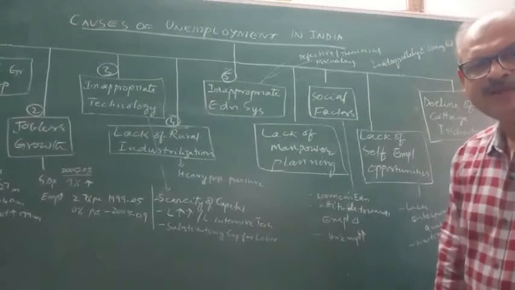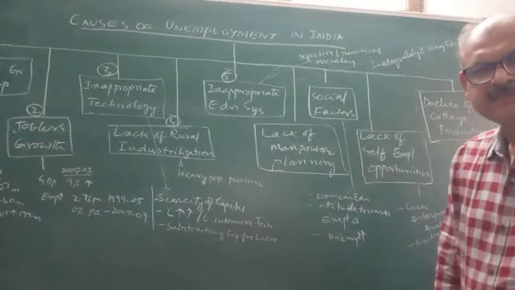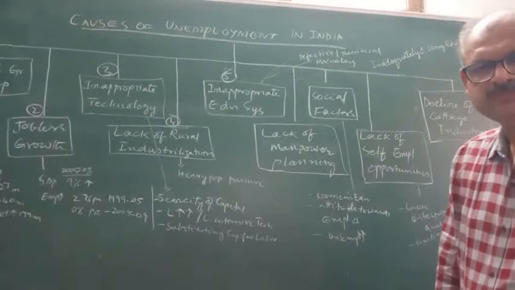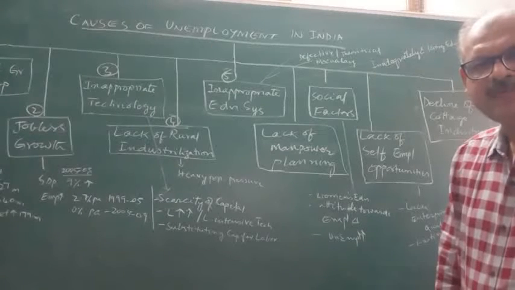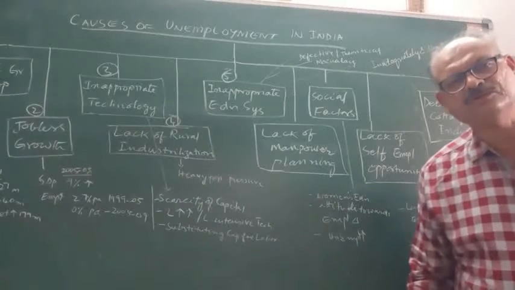So automatically the cottage and small scale industries are wiped out.